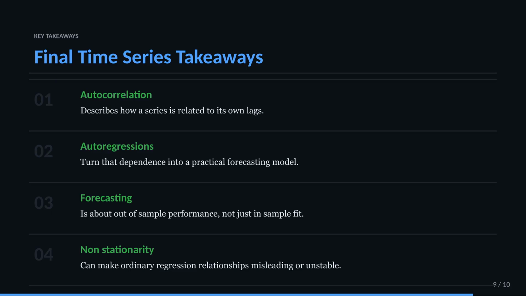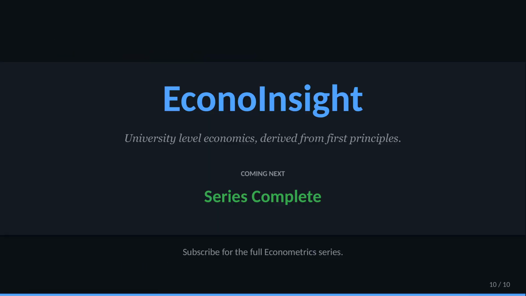This closes the econometric sequence. We started with simple regression and ended with dynamic models, identification problems, and forecasting under instability. That arc is really what econometrics is about, learning how to move from raw correlations toward disciplined empirical reasoning.